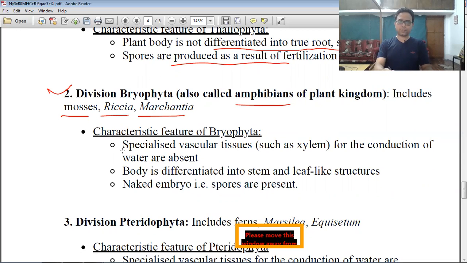They have no vascular tissue. Their body is differentiated into a stem or leaf-like structure but not well developed. Naked embryo and spores are present.